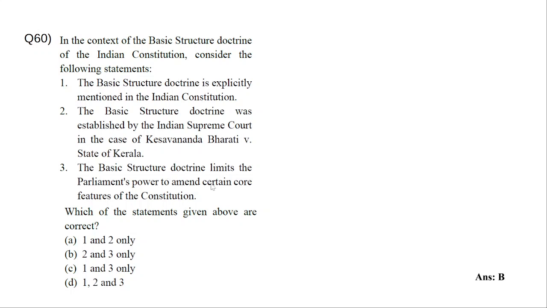Next, basic structure doctrine limits the parliament's power to amend certain core features of the constitution. That is what is meant by the basic structure, right? You cannot take away the basics, fundamentals, like the secular nature, the supremacy of the judiciary, all those things. There are several things, and there is a big list which are considered as the basic structure of the constitution. So you cannot amend that. So 2 and 3 are correct. One is wrong. The basic structure is not explicitly mentioned in the Indian Constitution.